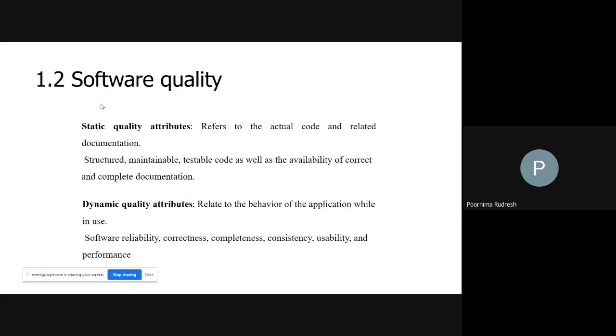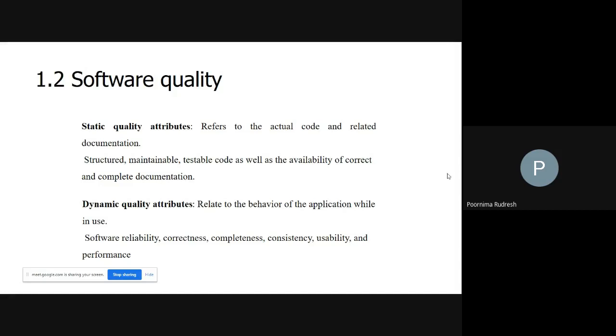Static quality attribute refers to the actual code and the related documentation. Understood? The static quality attributes include structured, maintainable, testable code, as well as the availability of correct and complete documentation.